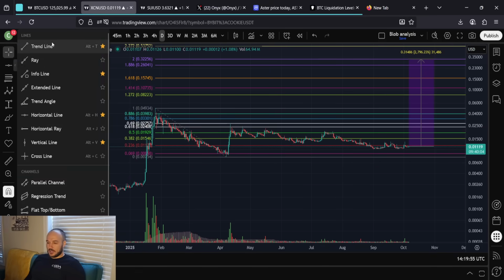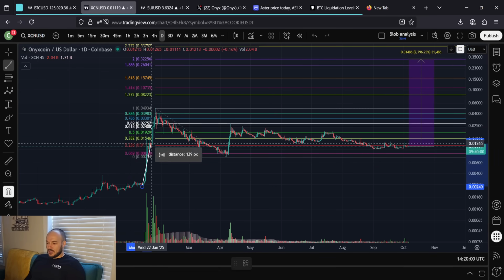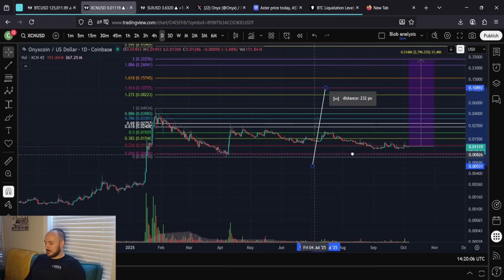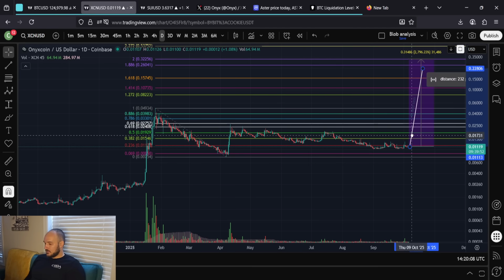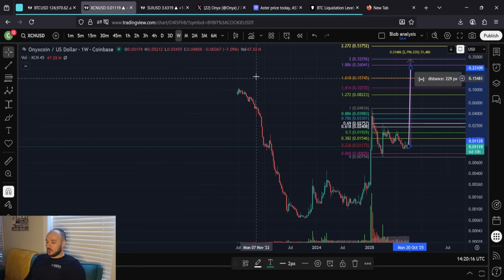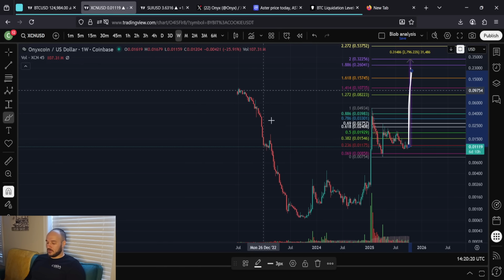If we see a move like we did back here in January, mid-January to late January, right? This is on a daily time frame, literally all within a 2-week period. If we see a move like that, you guys, we're right there. We're right there on October 20th. So if you don't think it's possible, it's happened before. If you don't think it's possible, we've moved down all this way. Moving back up is typically faster than moving down.